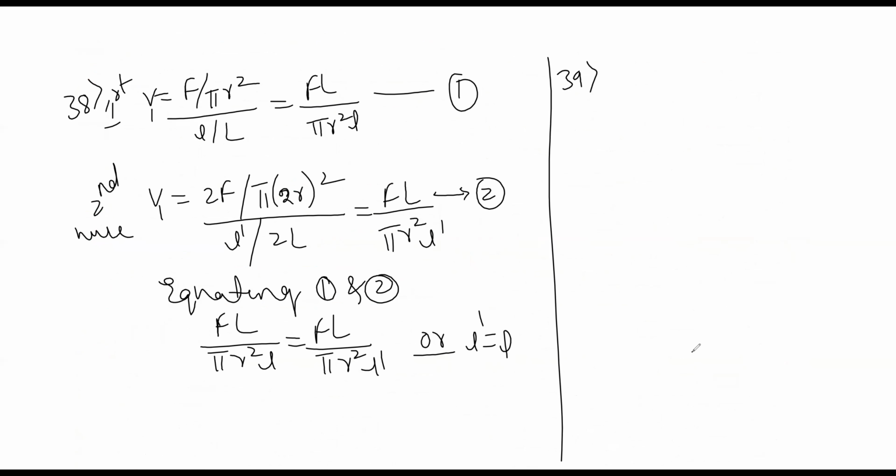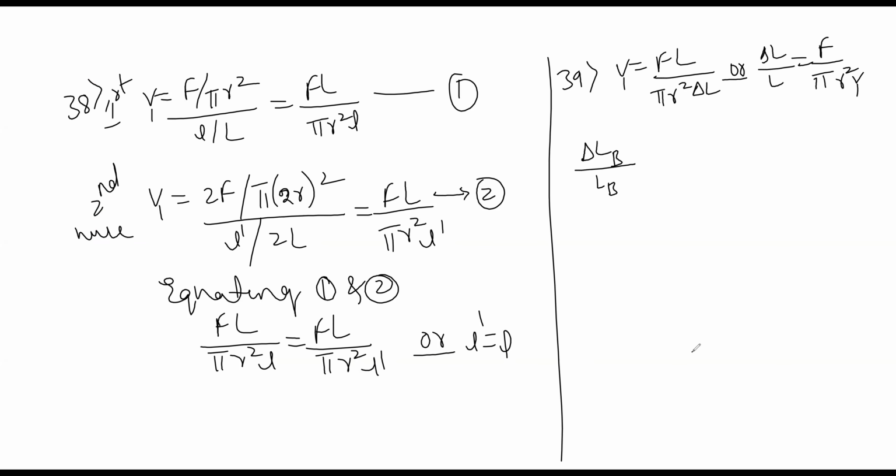Young's modulus formula we already know: FL divided by pi r square into delta L, or you can represent this as delta L divided by L is equal to F divided by pi r square into Young's modulus. For the same force, delta LB divided by LB whole divided by delta LA divided by LA. Two materials A and B are.